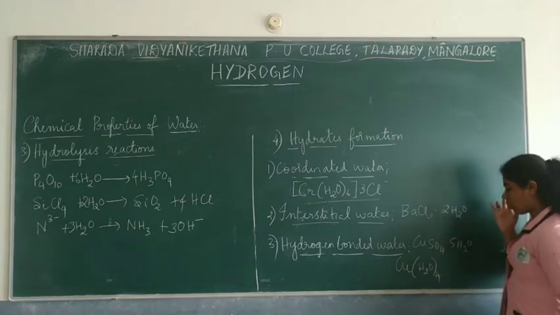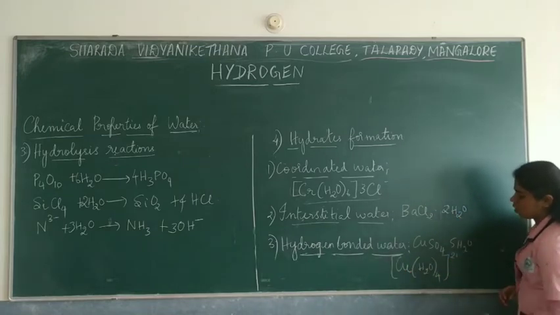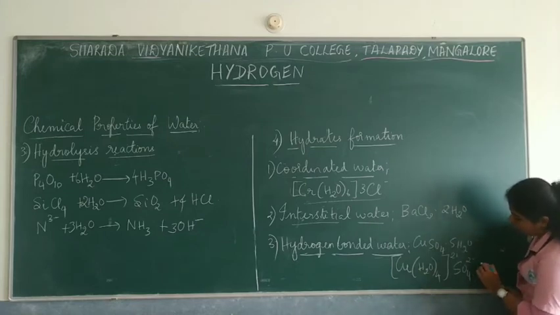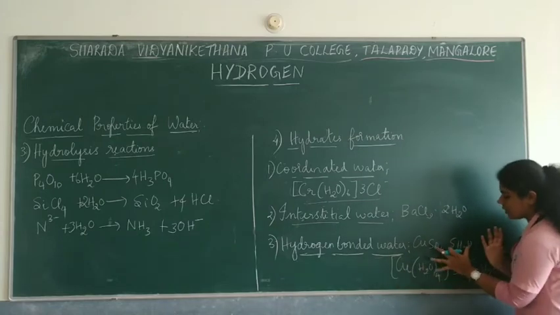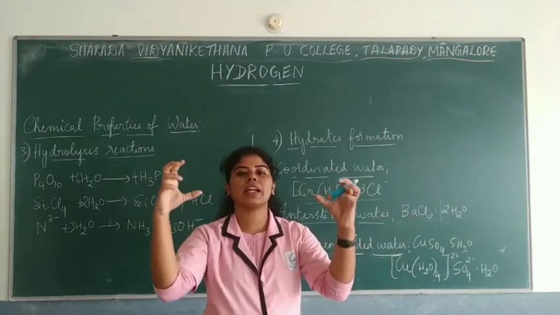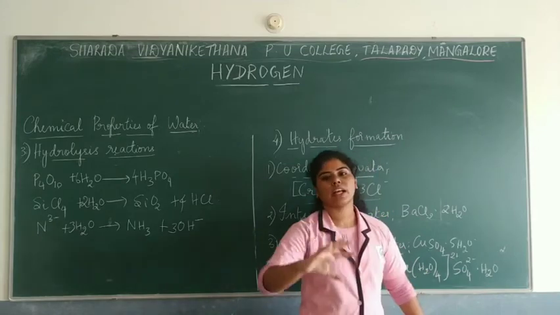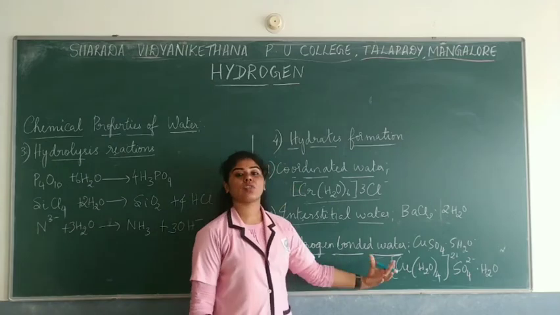Here these are bonded together, and this will have a 2 plus charge, and here the sulfate ion will be present. Then you have another water molecule which is outside of this sphere. So in this particular hydrated salt, of the 5 molecules of water, only 4 of them will be directly attached to copper. Other than that, the one H2O as well as the sulfate ion will be present outside the sphere whenever you write the structure. That's why we say it is hydrogen bonded water.